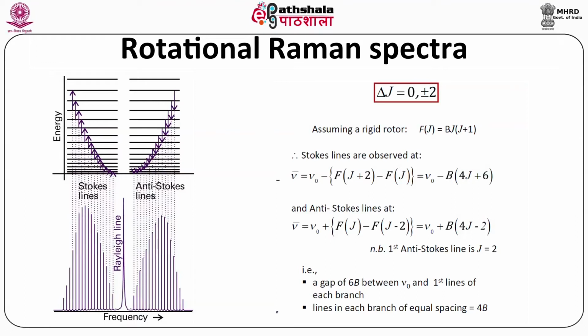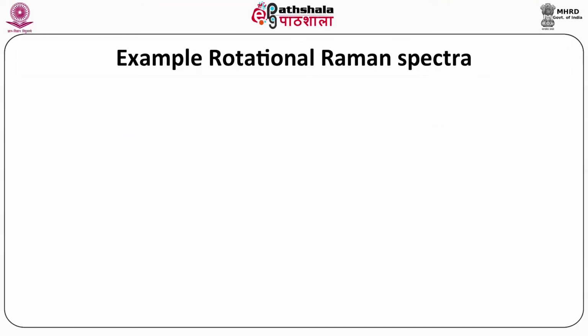So the first anti-Stokes line is J equals 2, that is the gap of 6B between ν0 and the first line of each branch, and lines in each branch have equal spacing equal to 4B. Now we can see some examples of rotational Raman spectra.